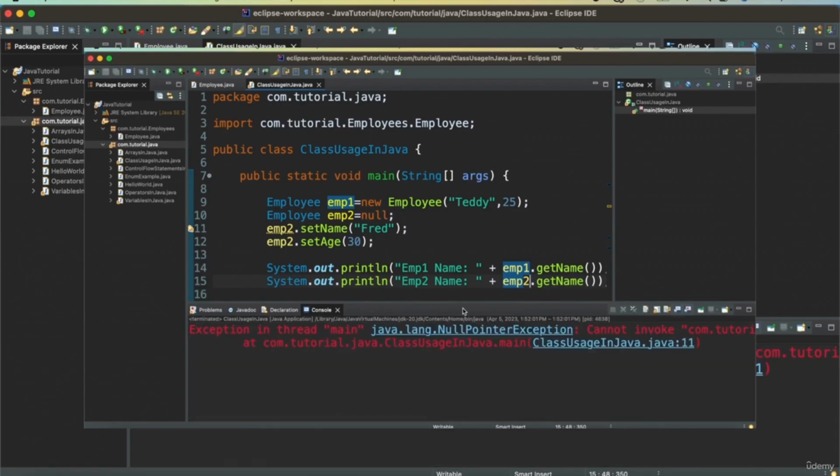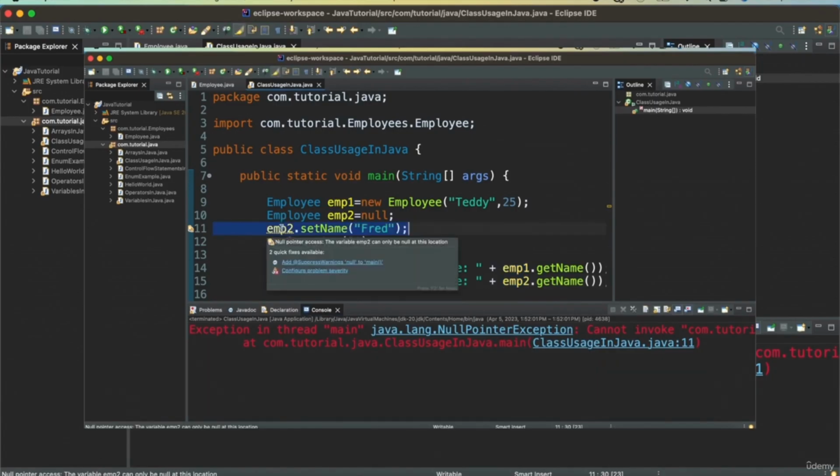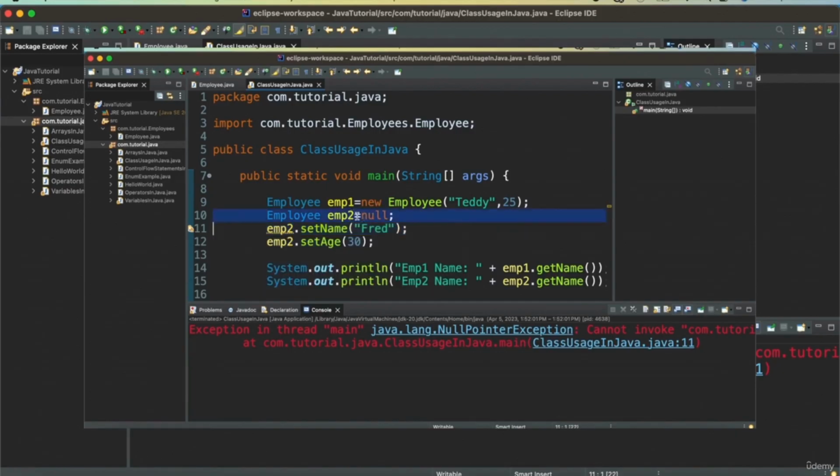Now this one throws an exception. Why does it throw an exception? Because there is no default constructor and this value is null. So we have not instantiated this employee instance. When we are creating the Employee object 2, we are not instantiating it. Why is that?